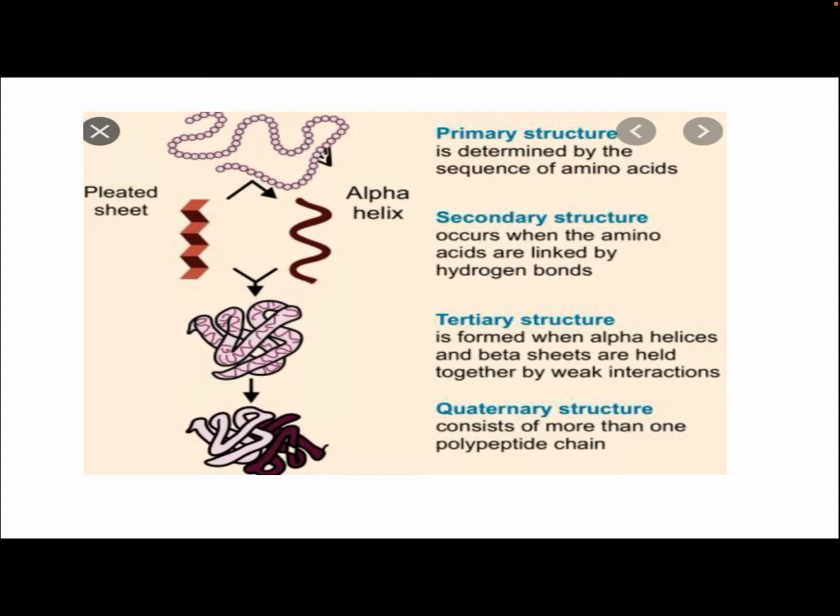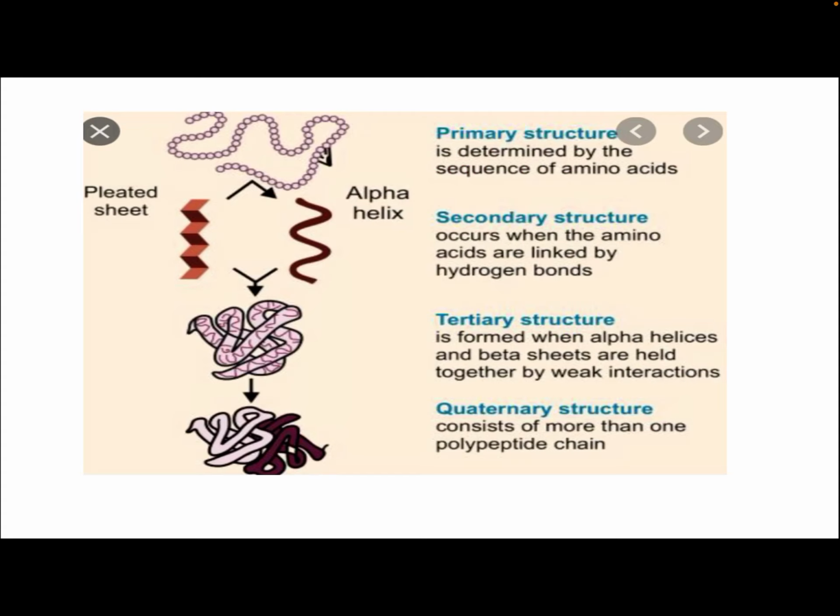What is a primary structure? It is determined by the sequence of amino acids, in the form of chains. Then the secondary structure occurs when the amino acids are linked by hydrogen bonds. In secondary structures, two strands are linked by hydrogen bonds. You know that a hydrogen bond is a bond between an electronegative atom and an electropositive atom. Such a bond is there in the secondary structure.